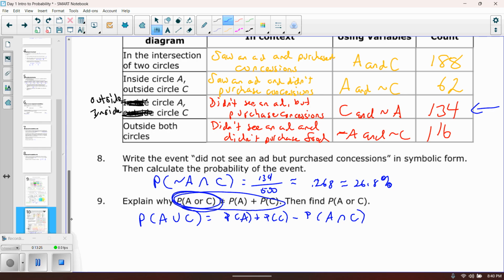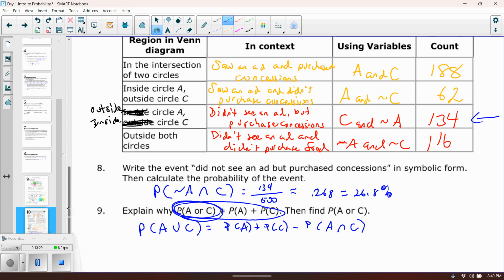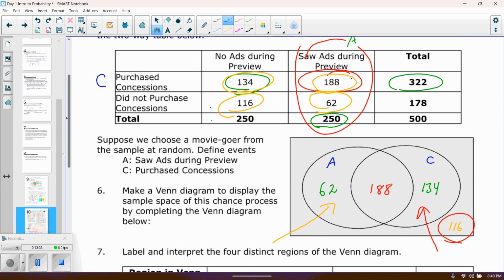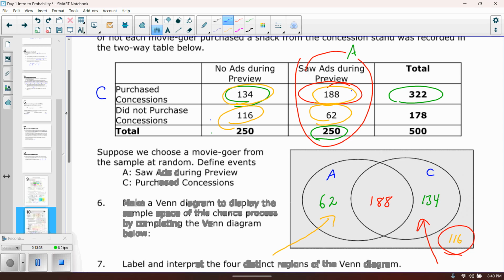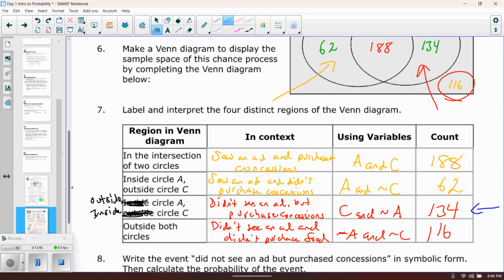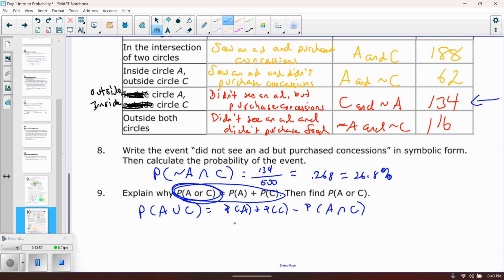So in our case, we got the probability of A occurring, which if we go all the way back up, is 250 out of 500, because there's 250 in this category for A out of the 500.